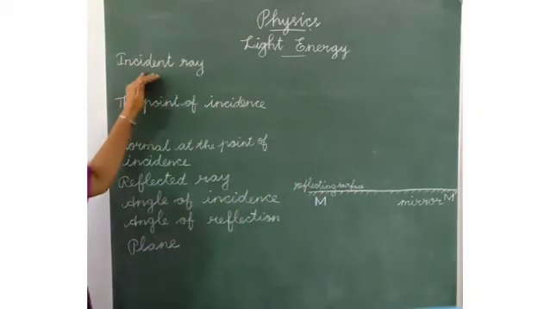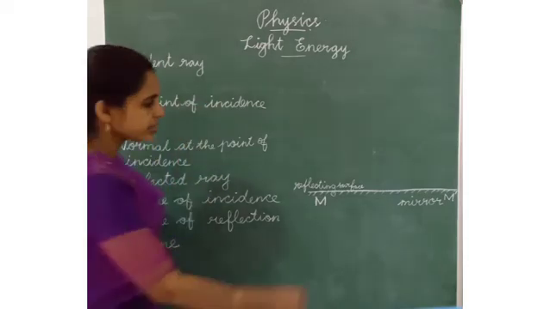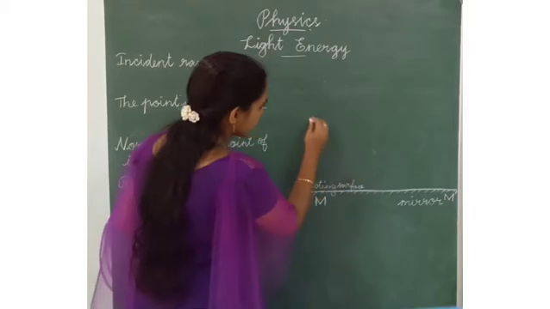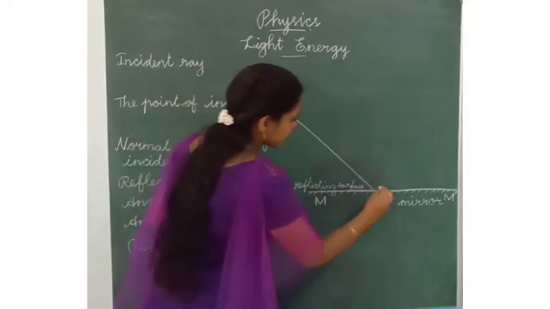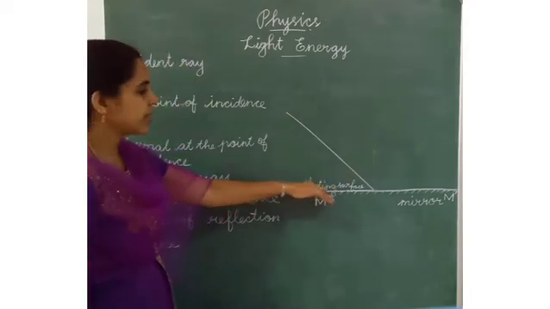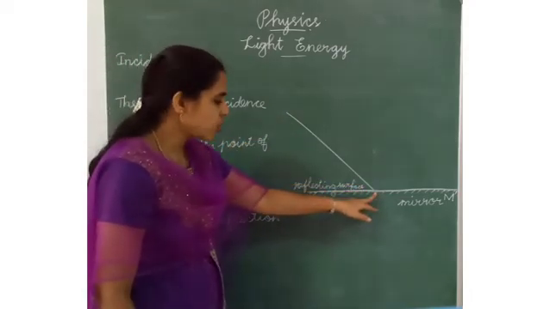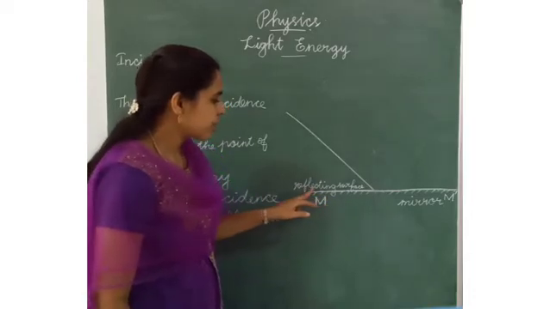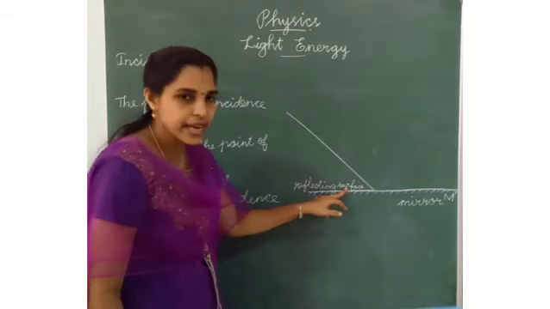Listen here. This is the ray of light. The ray of light falls on the reflecting surface or reflecting area.